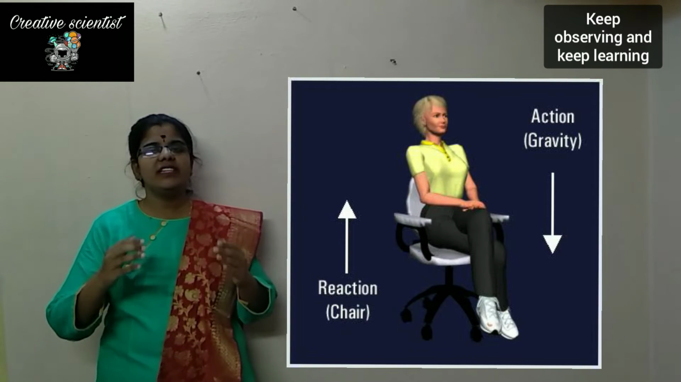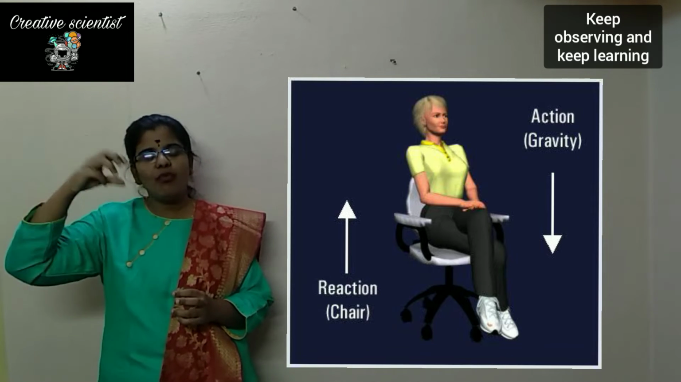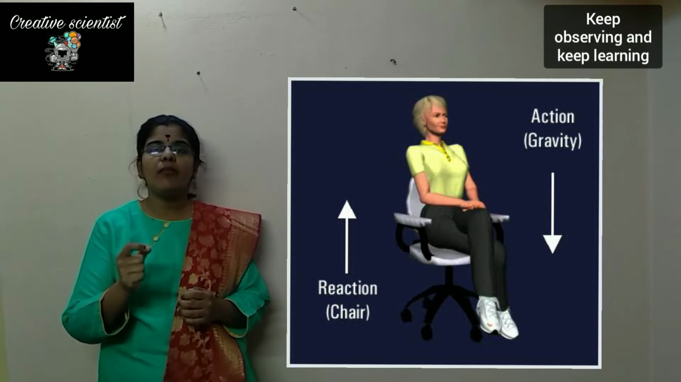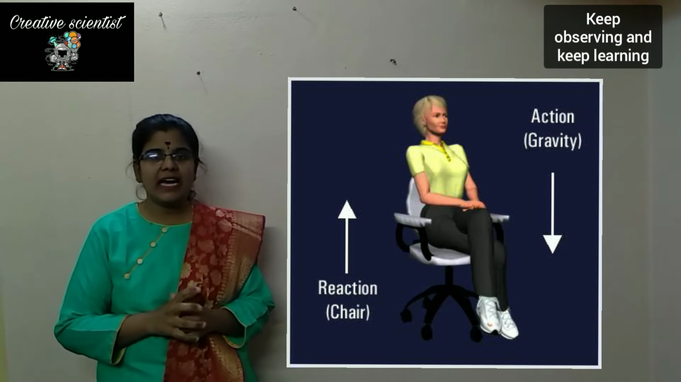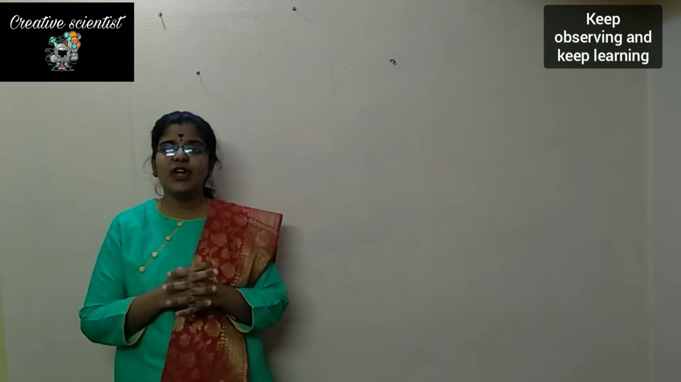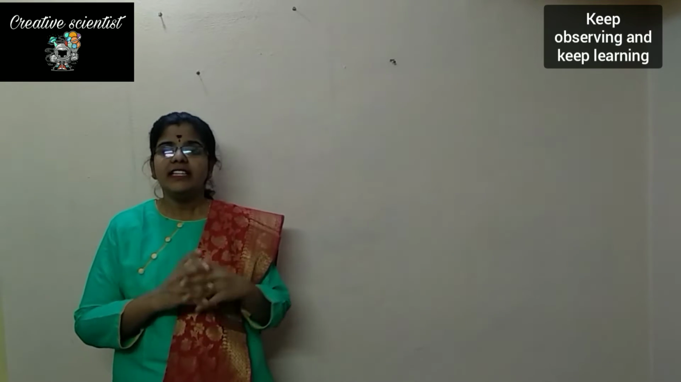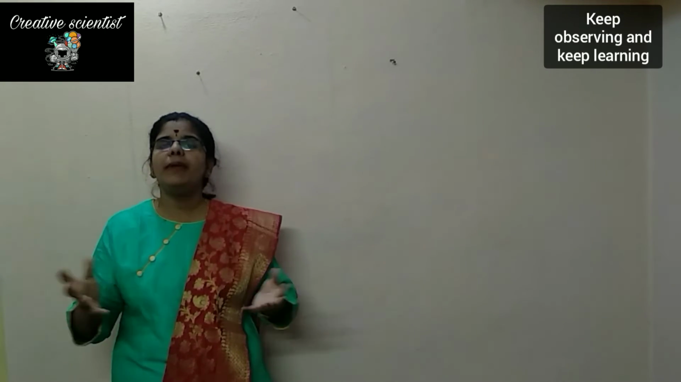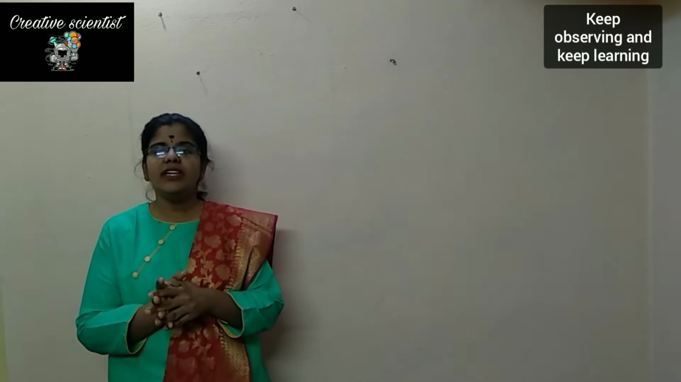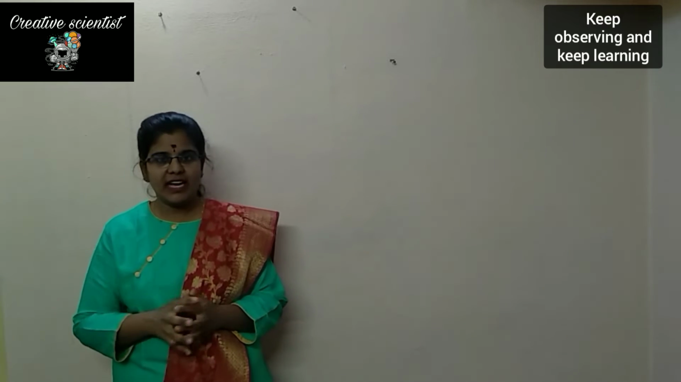And think that you are sitting on a chair. Now you are applying some force onto the chair, and the chair is also applying the same amount of force in the upward direction. That's why the chair is not breaking. Think that the chair is not applying the force onto your body in the opposite direction. Then what happens? It ends up breaking. So that is the third law of motion. Every action has an equal and opposite reaction.